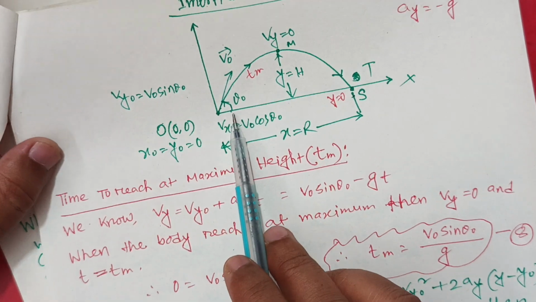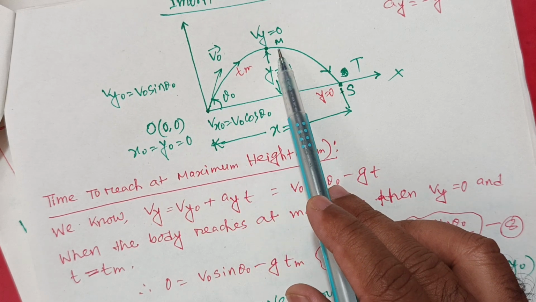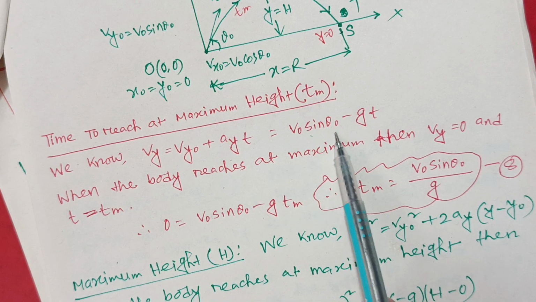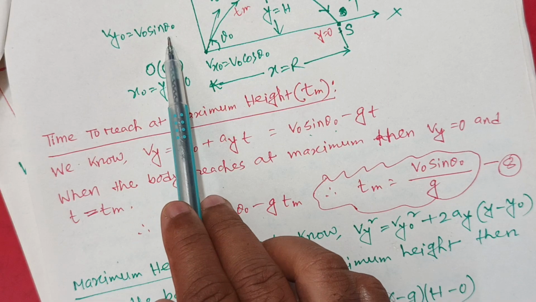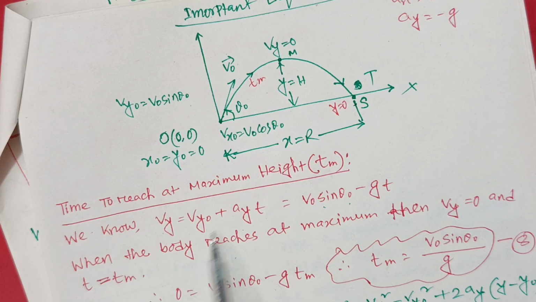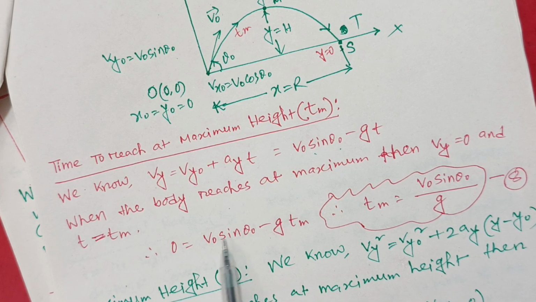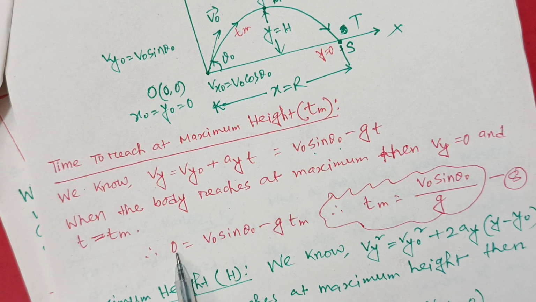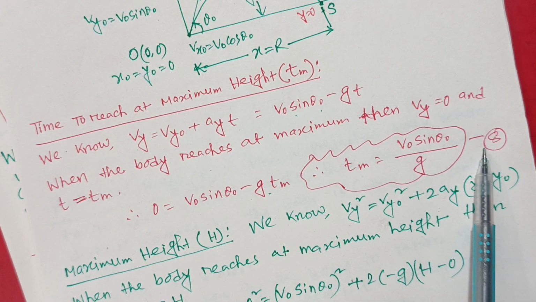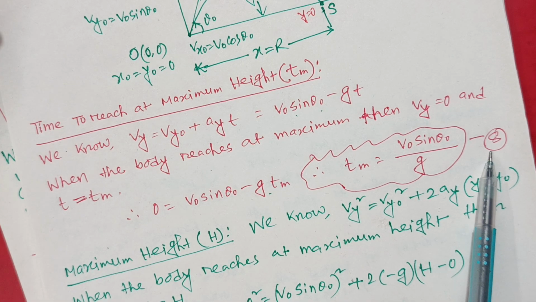When a body is projected making an angle theta naught with velocity v naught, the body reaches the maximum point M after time t. We know v_y equals v_y naught plus a_y t, that is v naught sin theta minus g t. The velocity v_y naught equals v naught sin theta naught, so that when the body reaches maximum height, that is y equals h, the velocity v_y equals 0, and t will be t equal to t_m. Now putting these values in the above equation, 0 equals v naught sin theta naught minus g t_m. Finally, t_m equals v naught sin theta naught divided by g, equation number 8. It is the equation to find the time to reach maximum height of a projectile.